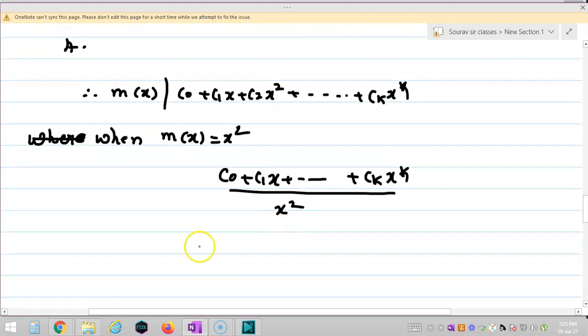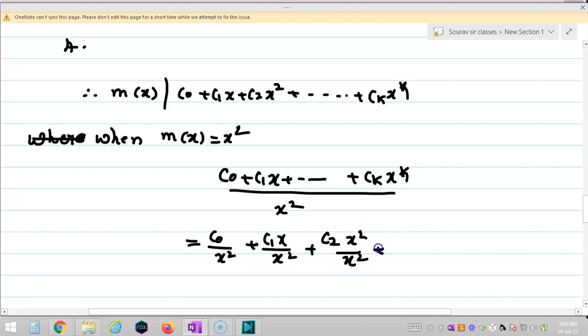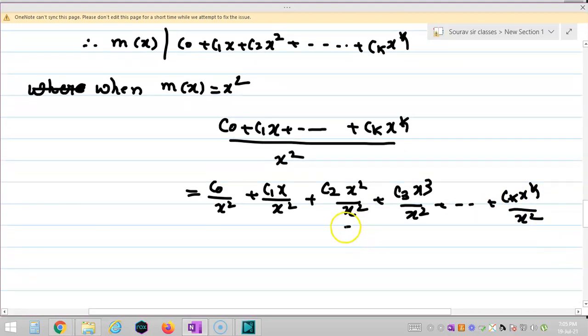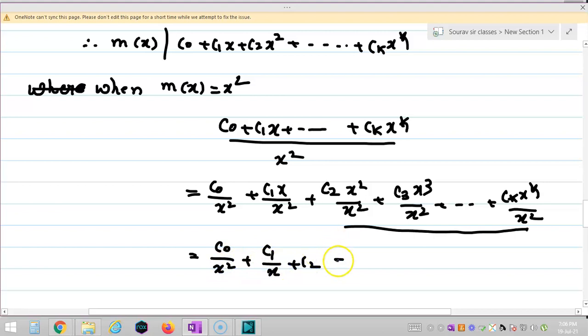Now observe that it would imply c0 by x square plus c1 x by x square plus c2 x square by x square plus c3 x cube by x square up to ck x to the power k by x square, right? Now you can see all these terms are divisible by x square. So I actually can write c0 by x square plus c1 by x plus c2 plus c3 x plus up to ck x to the power k minus 2.